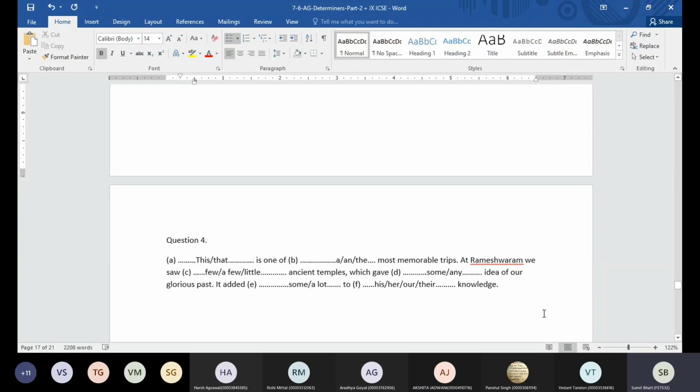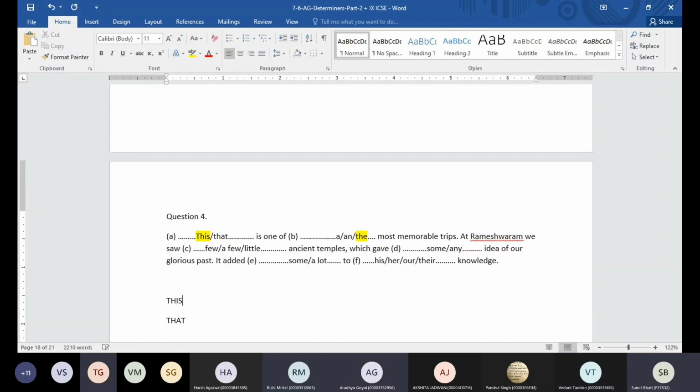This is one of the exercises. We have to fill in the blanks using the words which are given here. So we have this or that is one of dash most memorable trips. This is one of the most memorable trips. I have a question, guys. Why did we use this, not that? Sir, because the trip was completed recently.